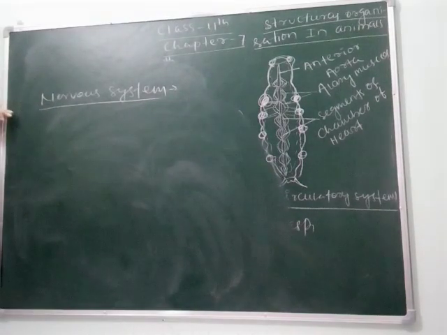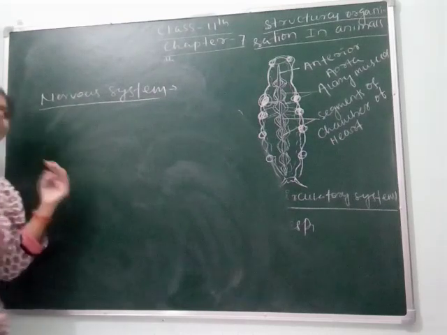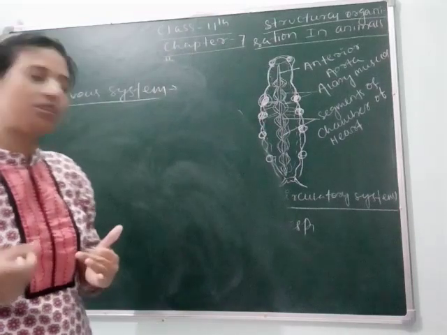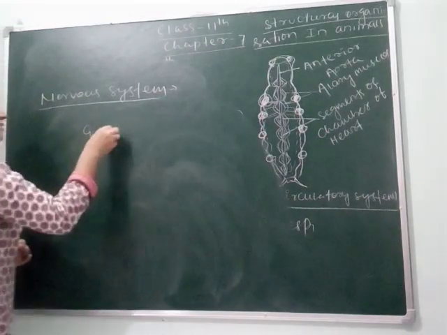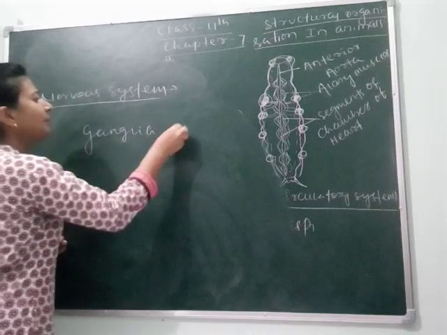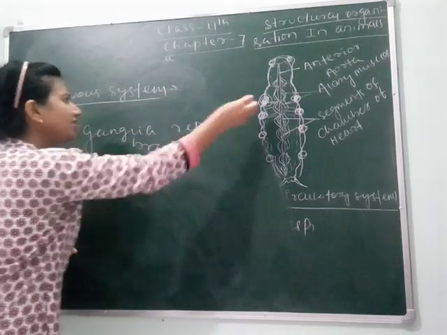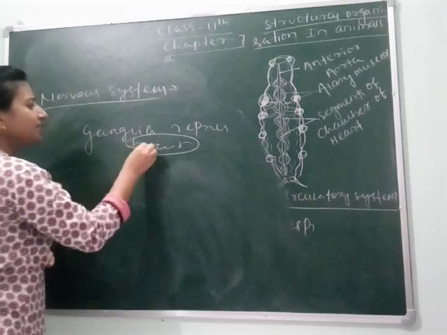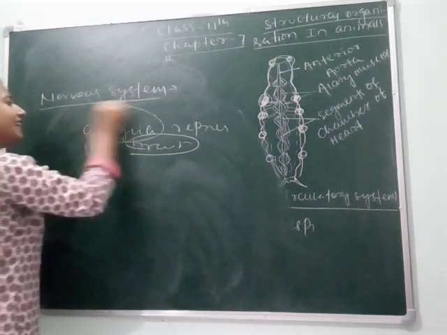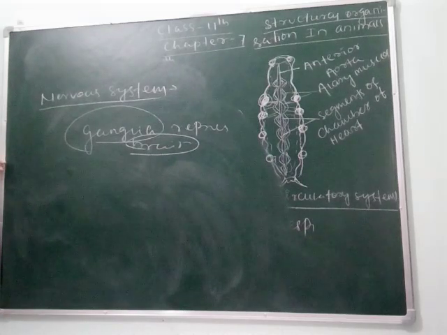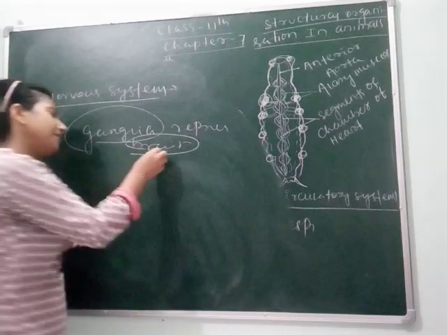So what does the nervous system consist of? The nervous system consists of segmentally arranged ganglia, or ganglion cells. You know that in arthropods, ganglia represent the brain. So inside the head there is a brain, which consists of ganglia or ganglion cells. Okay students, here we can't simply say brain.